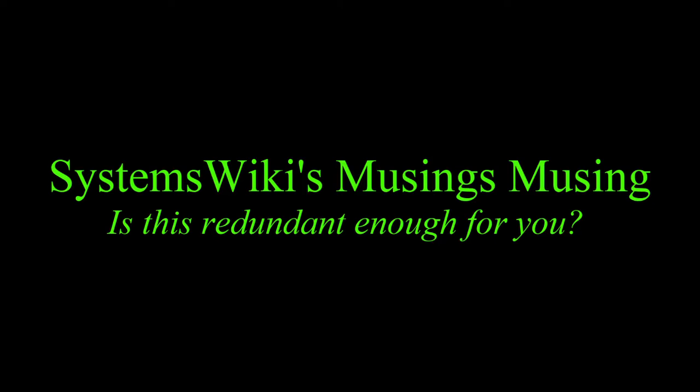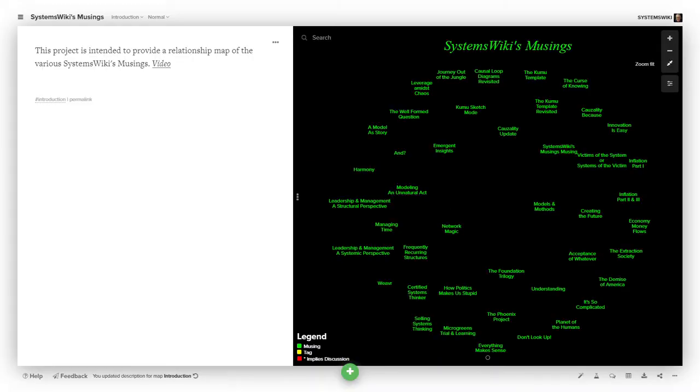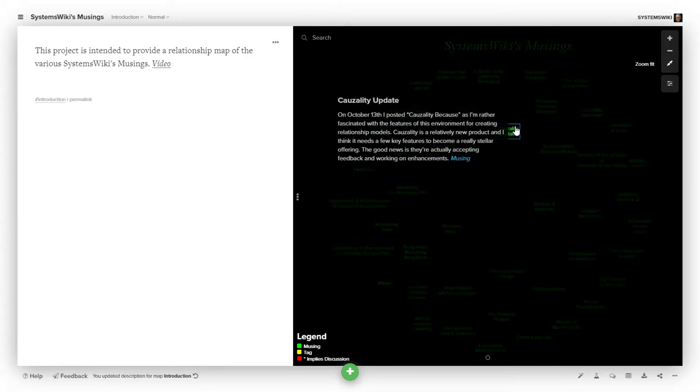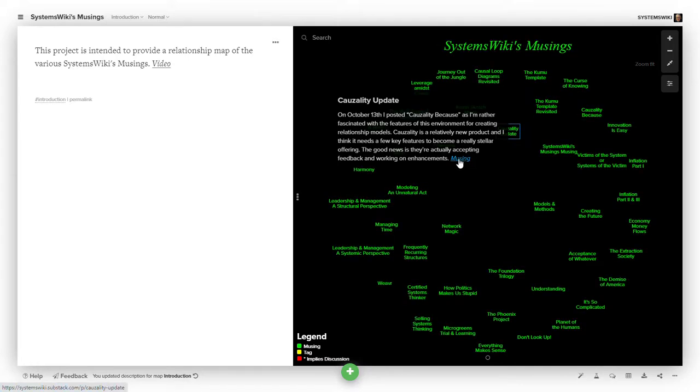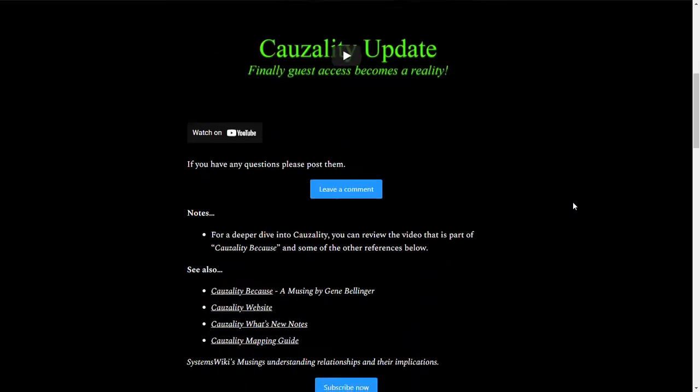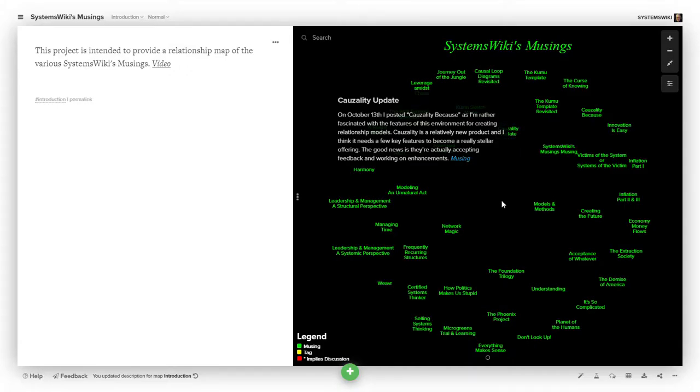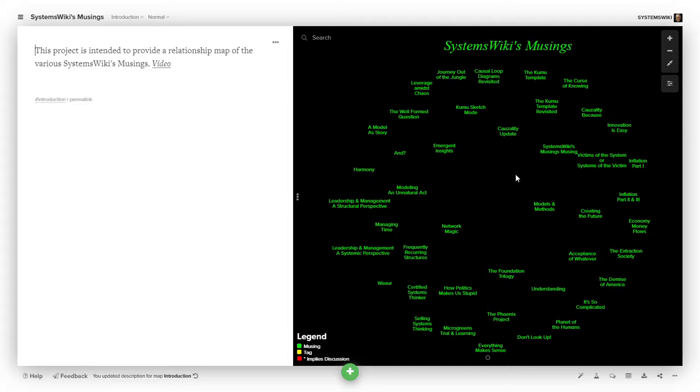So this morning I sat down and I created a model called SystemsWiki's Musing, and it's a Kumu model that has all of the musings in it. And if you mouse over them, it will show you the first paragraph out of the musing, and it will give you a link so that you could just go ahead and open the musing itself and read it. Now, that is somewhat helpful, though not quite helpful enough, because looking through the list to find the piece that you want is probably somewhat annoying.